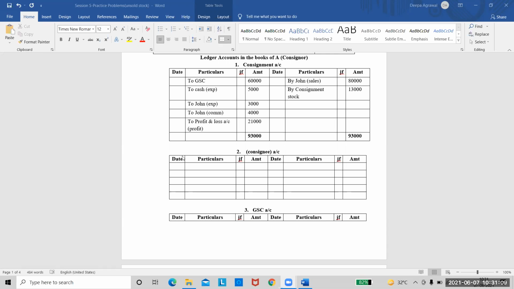The first entry will be for sales to consignment account. Sales. So it will come on the debit side, right? So I will write the entry as consignment on the debit side. See, you can see this entry. The consignment account you have written by John, and this is John's account. So put the heading here as John's account. I've written consignee. You also need to write his name.